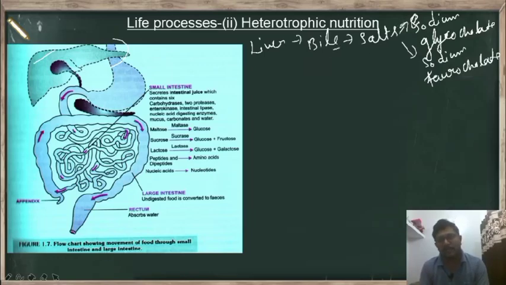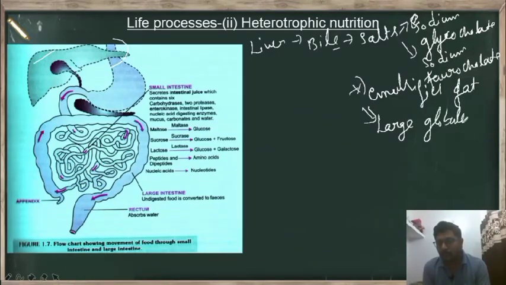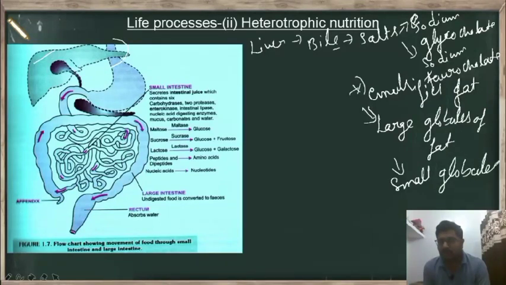So these salts emulsify fat, that means they cover the fat, and this emulsification of the fat helps the breaking of large globules of fat into small globules. So this is the function of bile.